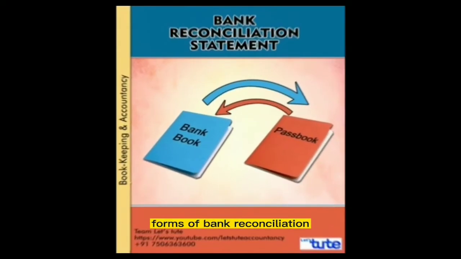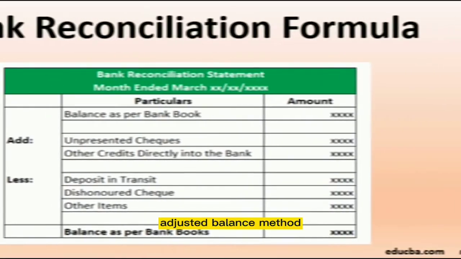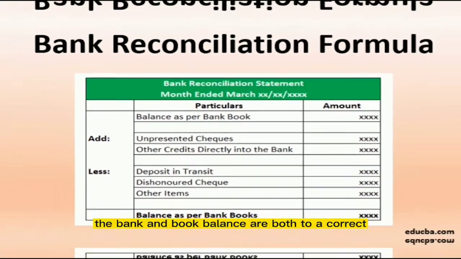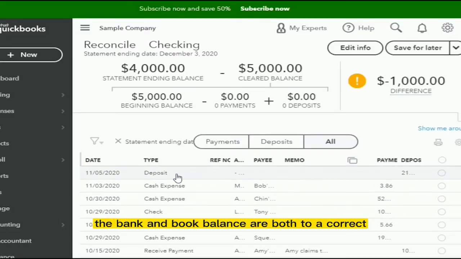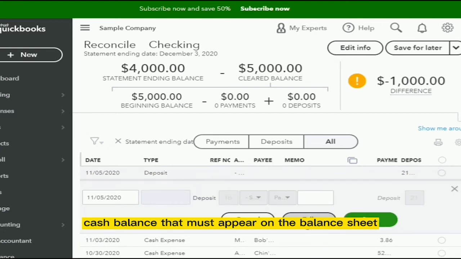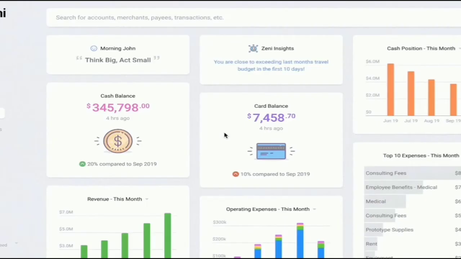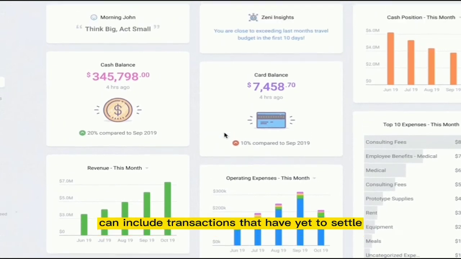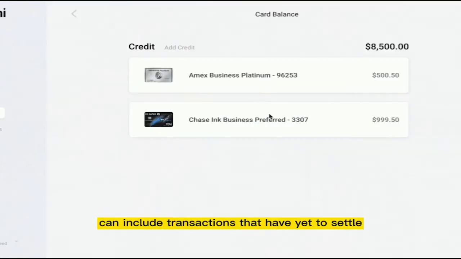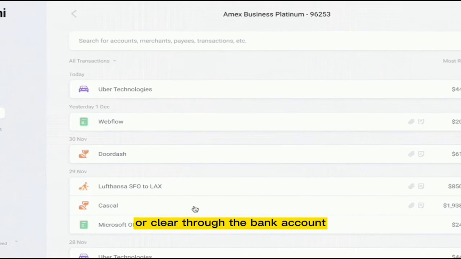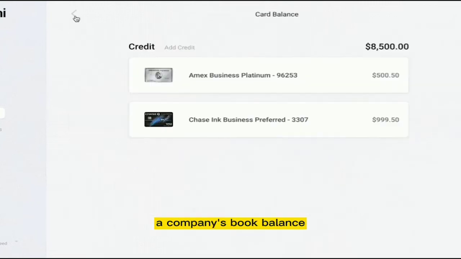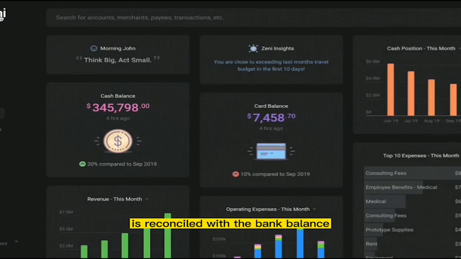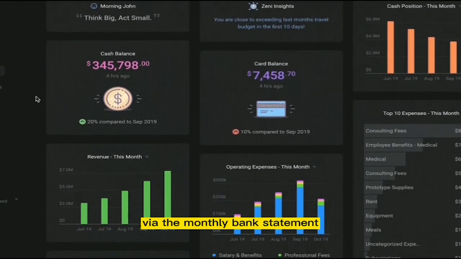Forms of bank reconciliation. Adjusted balance method. The bank and book balance are brought to a correct cash balance that must appear on the balance sheet. Book-to-bank method can include transactions that have yet to settle or clear through the bank account. At the end of the accounting period, a company's book balance is reconciled with the bank balance via the monthly bank statement.